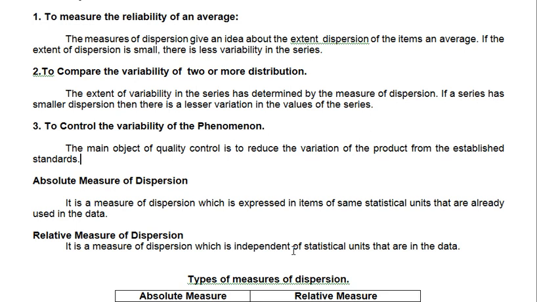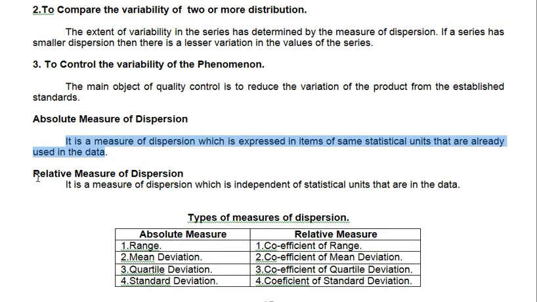Then absolute measure and relative measure, these are the two kinds of dispersion, right? Absolute measure is raw, not the purified one. It is a measure of dispersion expressed in the same statistical unit that is already used in the data. That is absolute. What is relative?